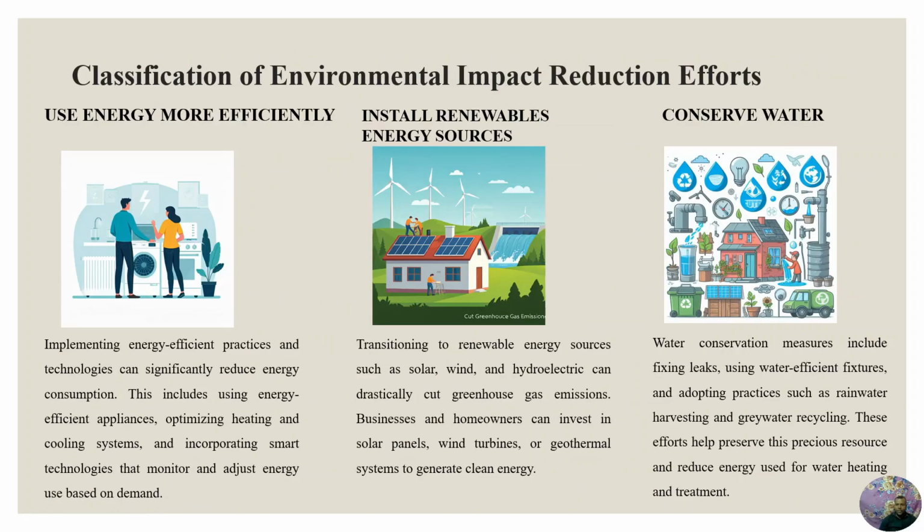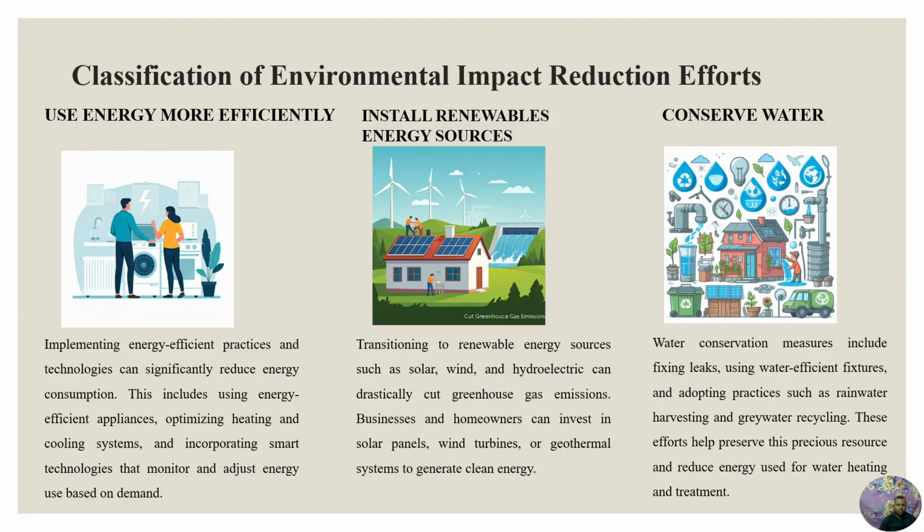Now let's see classification of environmental impact reduction effects. Use energy more efficiently. Implementing energy efficient practices and technologies can significantly reduce energy consumption. This includes using energy efficient appliances, optimizing heating and cooling systems, and incorporating smart technologies that monitor and adjust energy use based on demand. Install renewable energy resources.